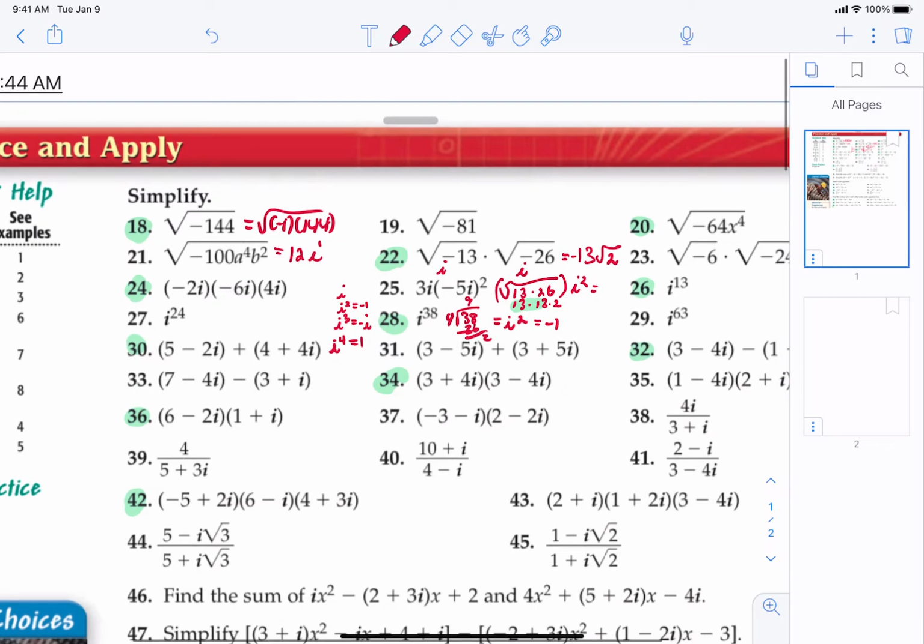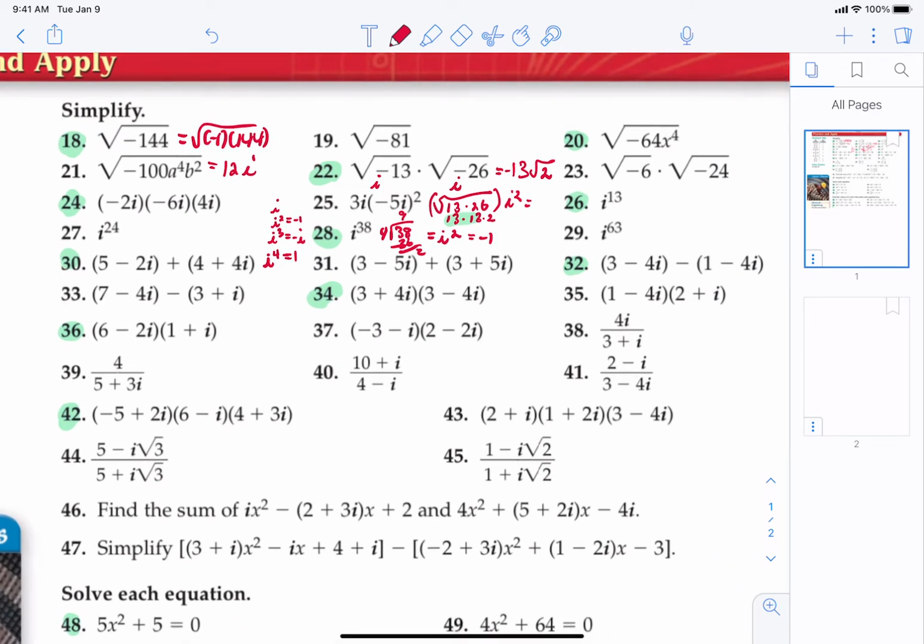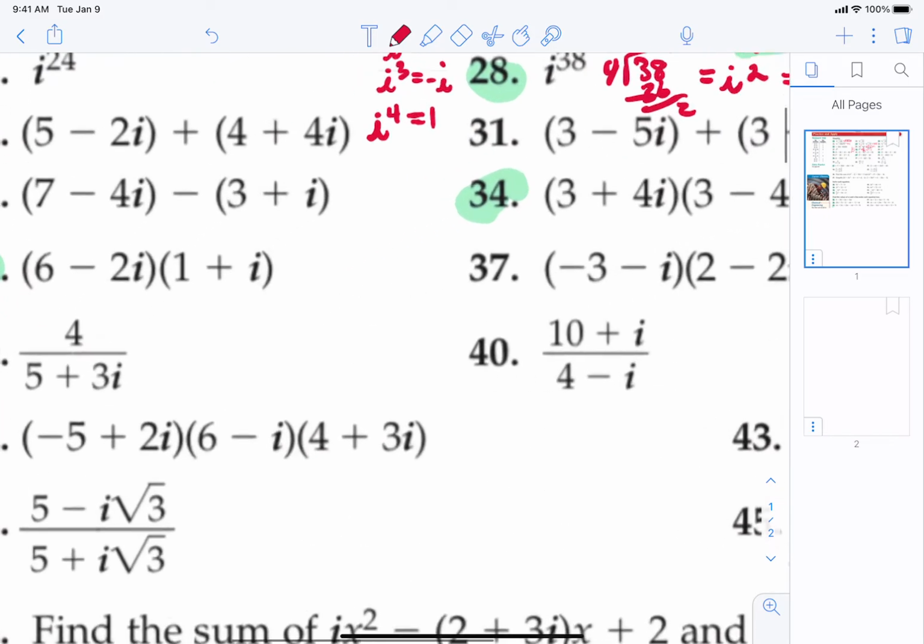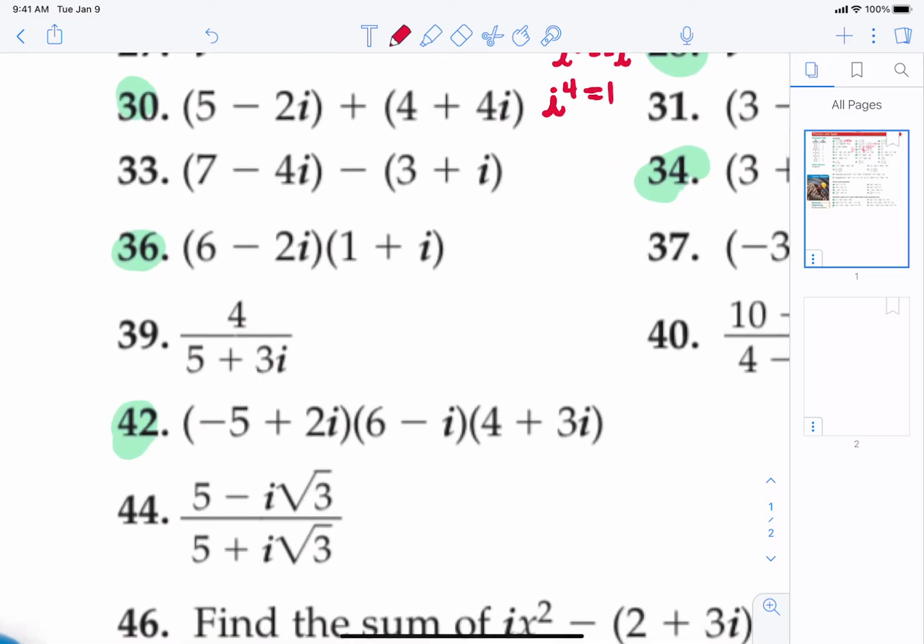Now let's go ahead and do a multiplication. Well, I think you're okay for addition and subtraction. Let's do a multiplication. Let's do 36. So the first thing we're going to do is distribute the 6, just like any multiplication. That's going to be 6 plus 6i. Now distribute the negative 2i.